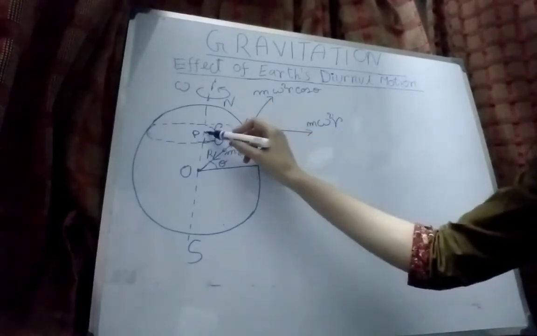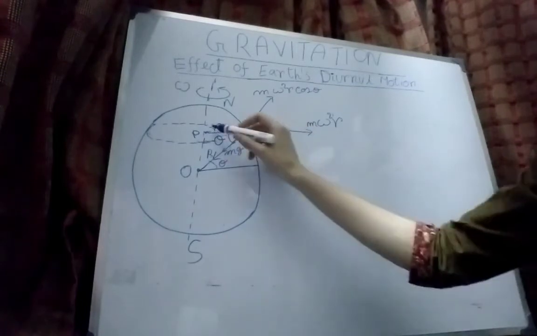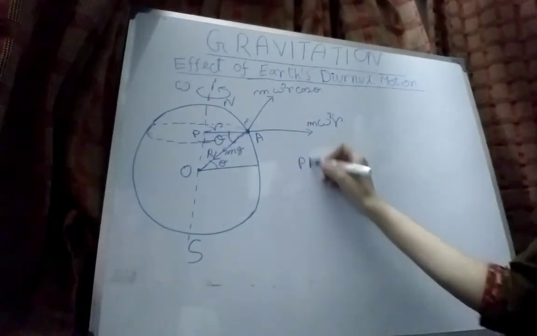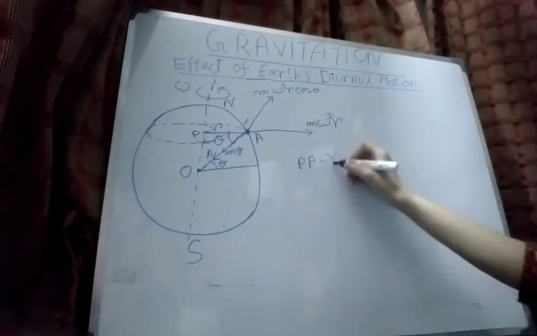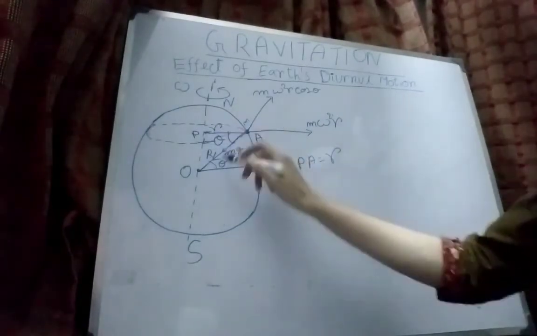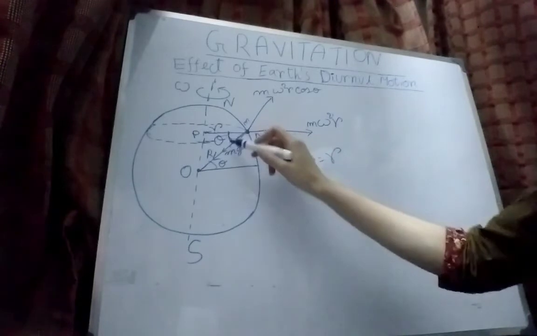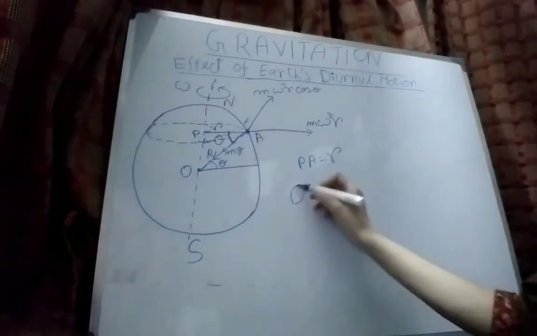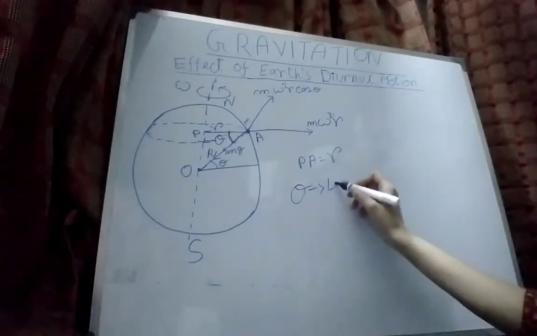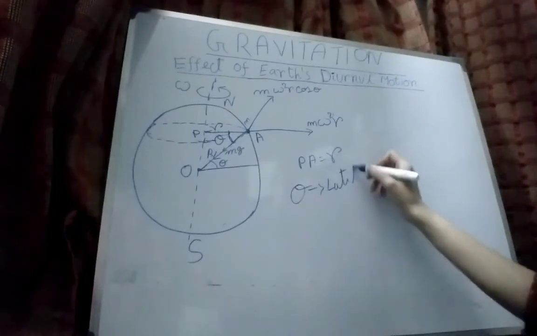This PA, which I am denoting as small r, and this capital R make an angle theta, and this theta is the latitude of the place A.